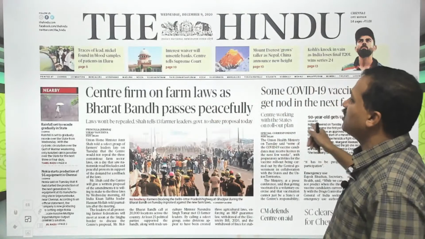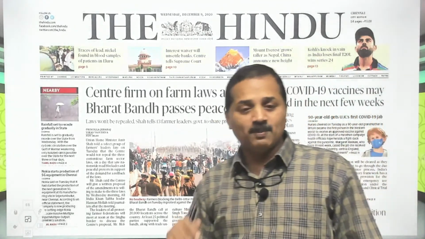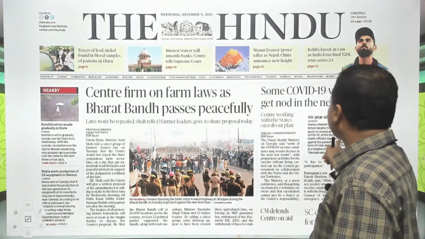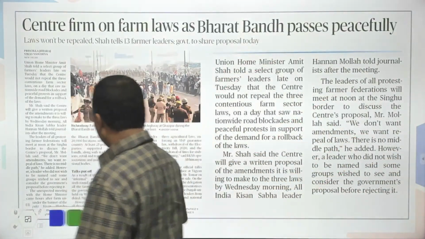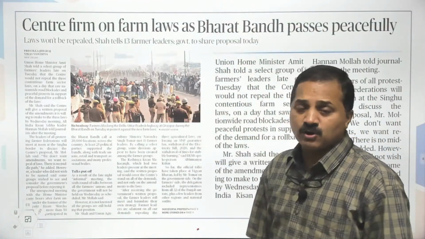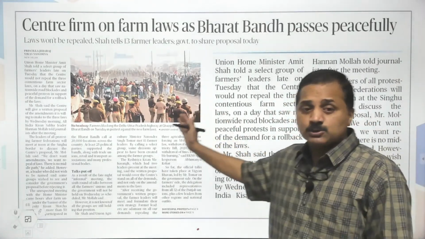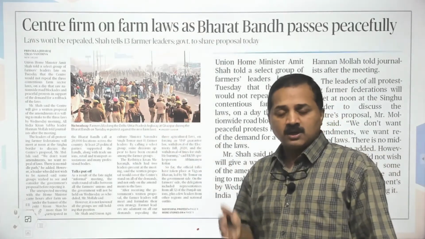The Centre firm on farm laws, Bharat Bandh passed peacefully. In Kerala there was no Bandh, because of the general elections in Kerala. Government is deeply in trouble because farmers are going to block all the roads to Delhi. I have already explained why the Bandh. Government has failed to take the farmers into confidence.